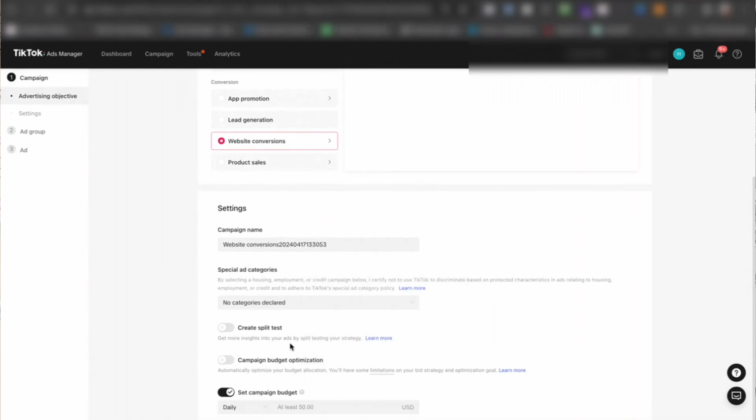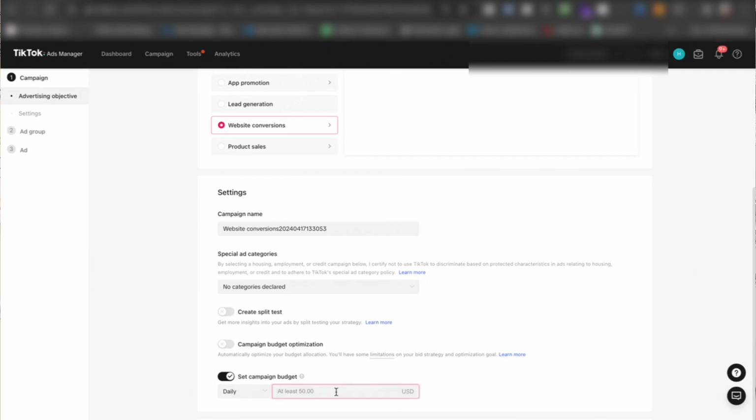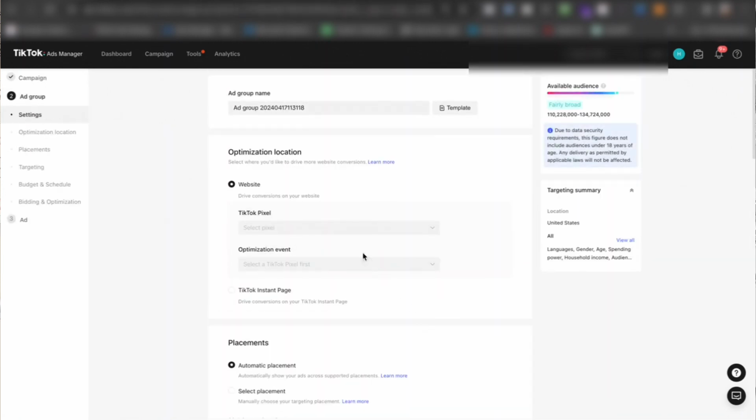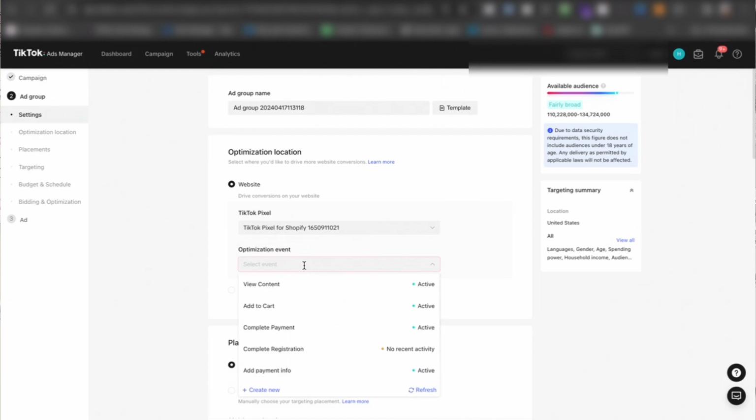So you can set a budget here, a campaign level budget. At minimum, it's going to be $50 that you can set. Okay, cool. So we've set a campaign level budget. And then the next thing you have to do is select the pixel. It's very important to have a pixel. So you select your pixel, and then you select the event that you're optimizing for.